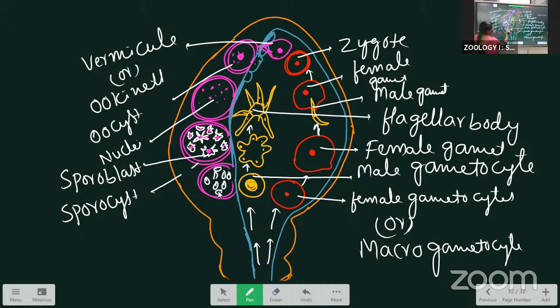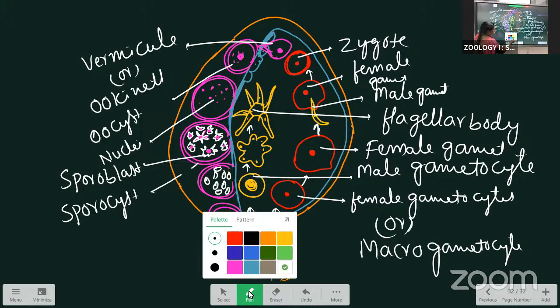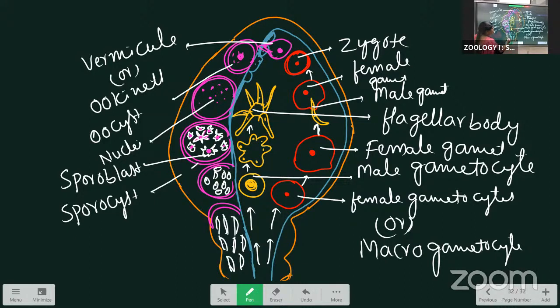These are the sporoblasts. Then this one is ruptured and releasing the sporozoites. These are the salivary glands.